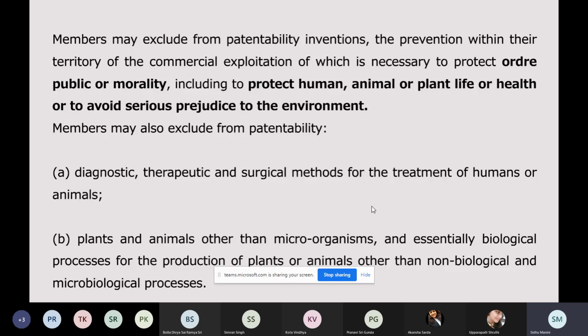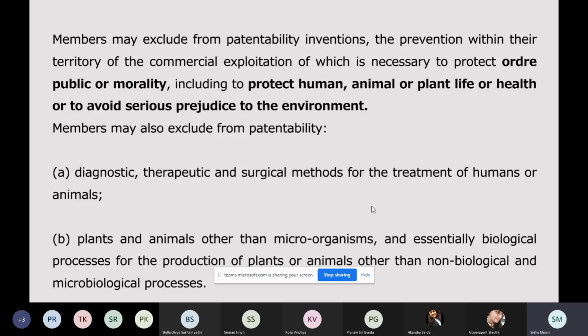So TRIPS has provided an option to countries that if you feel necessary, you can exclude these tools from patentability just to create a balance between public and private interest. And India has in fact excluded them from patentability.